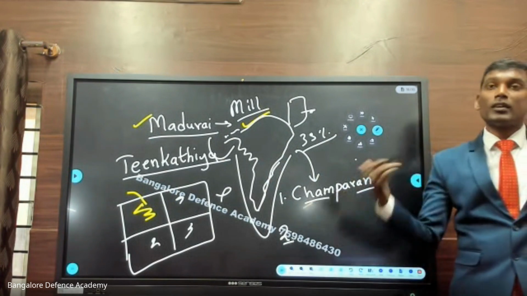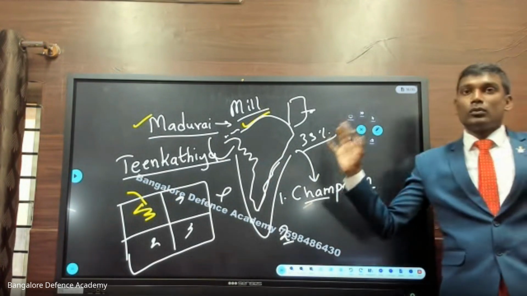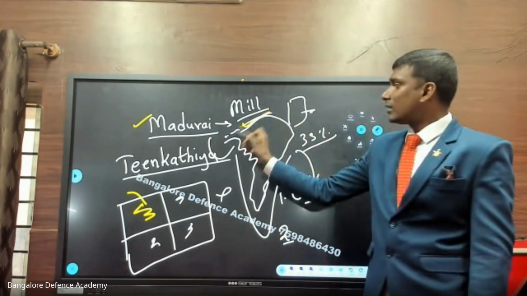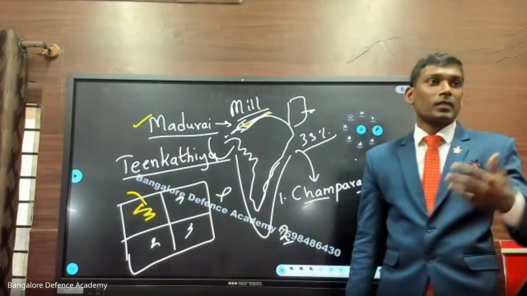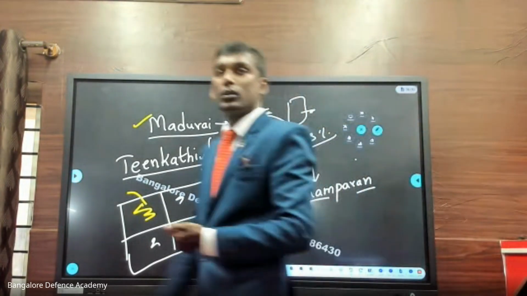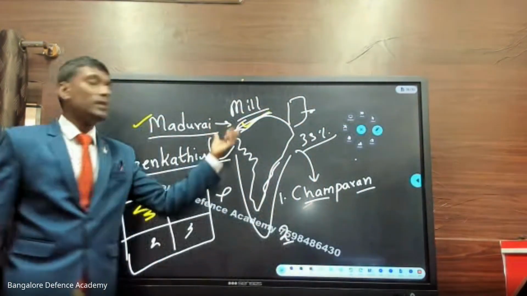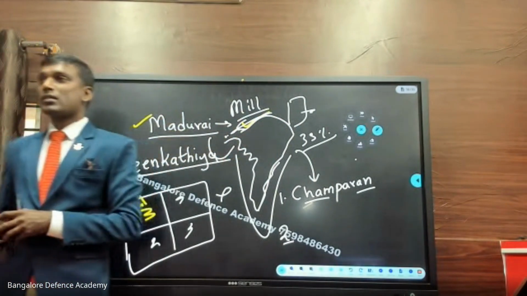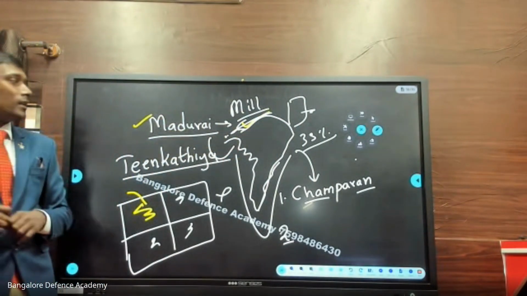So the owners were not ready to pay the bonus, but the mill workers were demanding it. When the workers realized that Gandhiji was coming to Ahmedabad, they went and talked to Gandhiji. They told Gandhi, can you help us in solving this issue? Can you help in getting a 35% bonus? So Gandhiji says, okay, I'll tell you one idea.